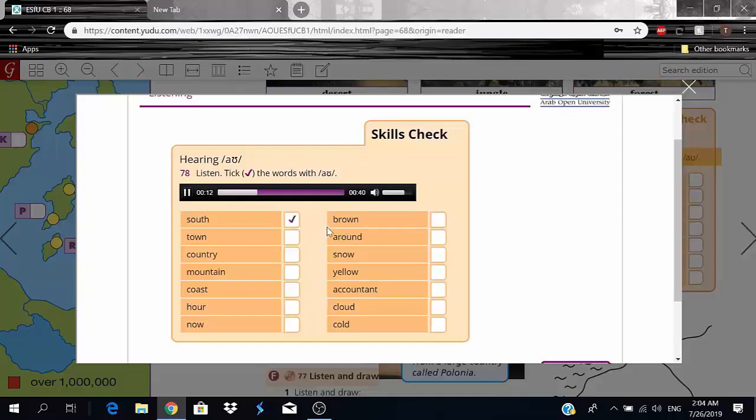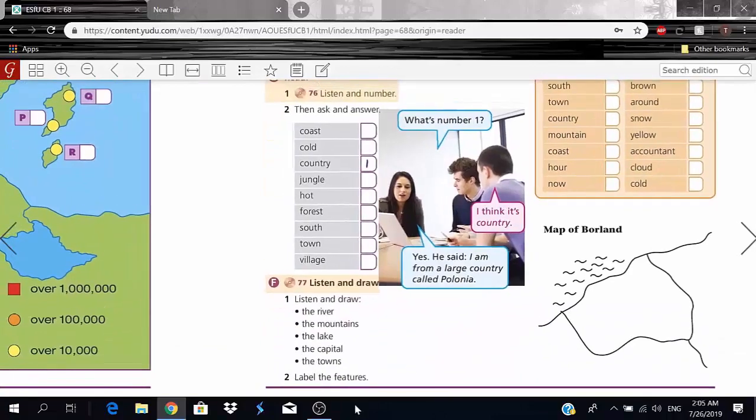South, town, country, mountain, coast, hour, now, brown, around, snow, yellow, accountant, cloud, cold. Okay, so these are all the words that have that ow sound, or not all of them, just basically the ones in the example. Okay, and I'll see you guys in the next one.